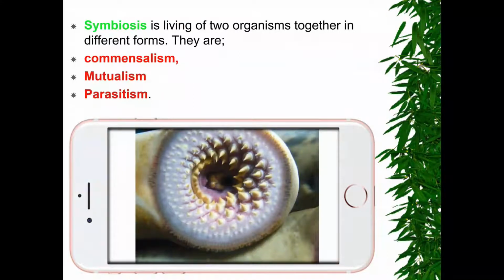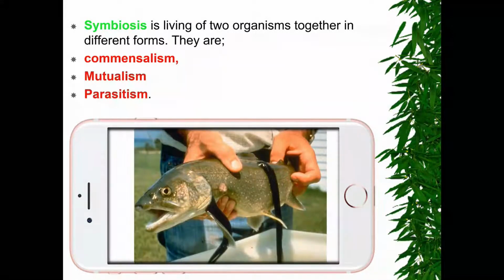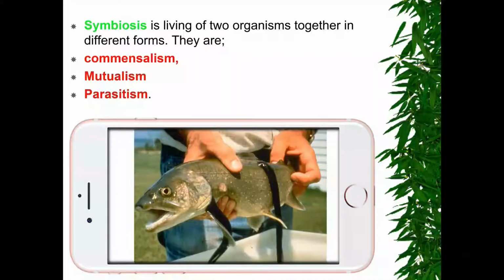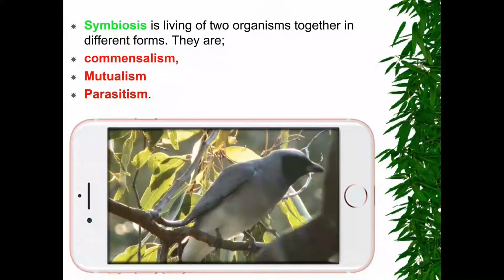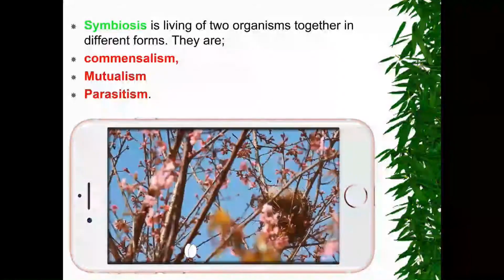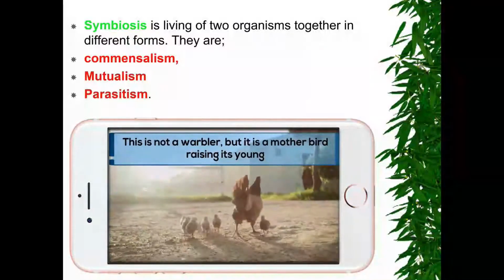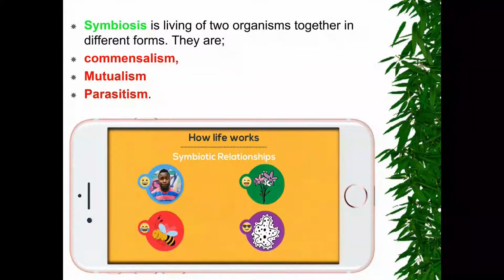While in parasitism, one side is harmed, like what we see in the mouth of a worm, the nematode, which has hooks. Like this leech connected to the fish, it absorbs blood from it and harms it. The fish is harmed, but the leech is happy. Like this bird which nests on a tree, it's useful for the bird but does not affect the tree. How does life work? Symbiosis, relationship.